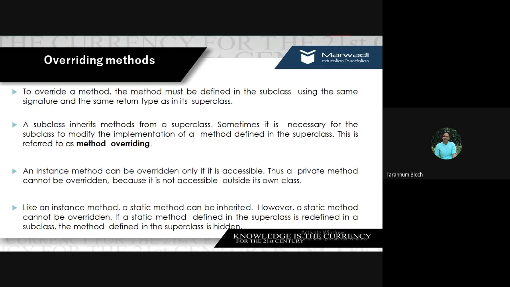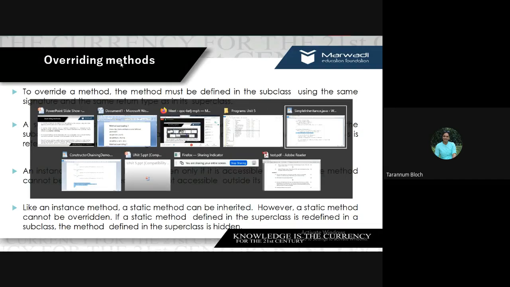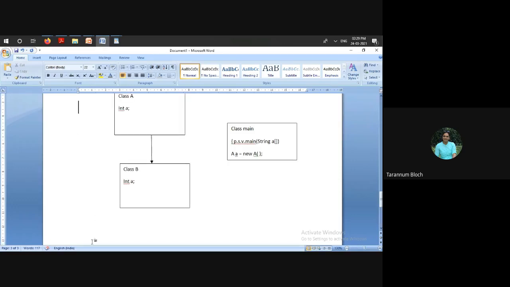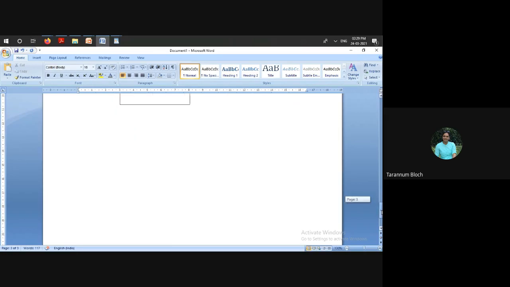Now, one more thing which I wanted to point out is about the keyword private. Whenever we have certain classes, suppose I have one class, let us say class student.